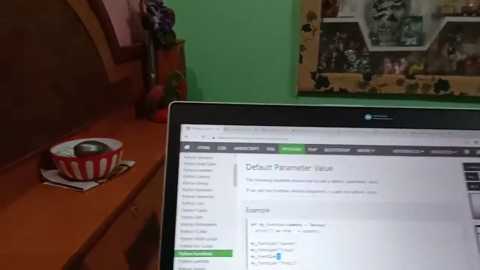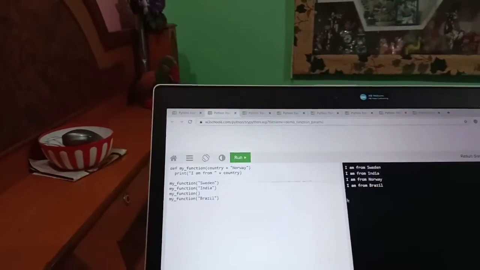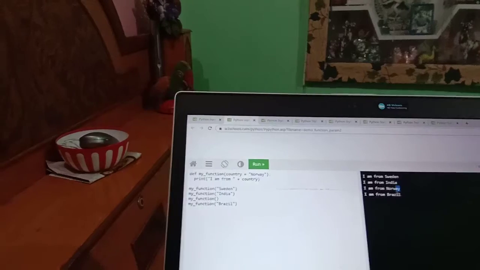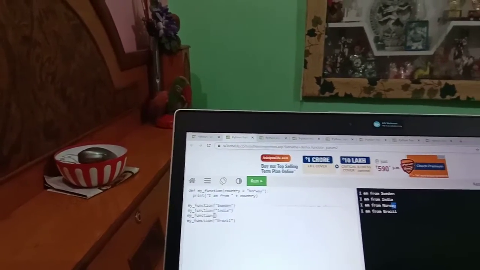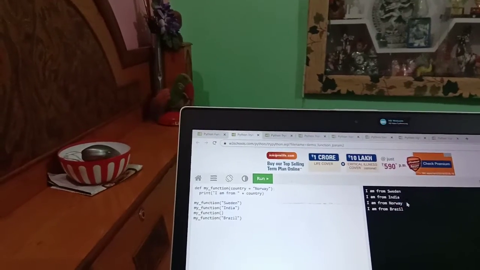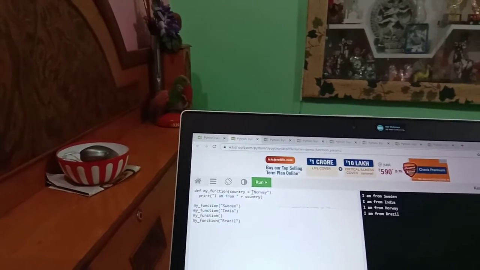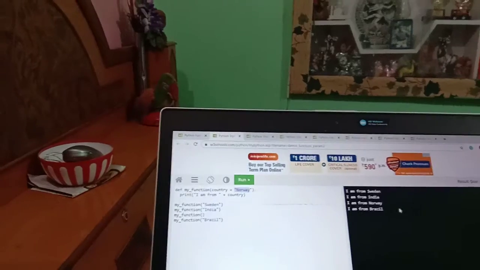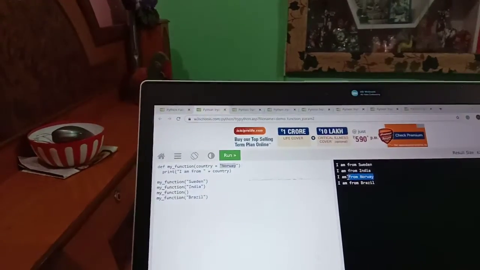So let me run this program, and you can see in the third call of my function where you are not passing any parameters inside the function, you are getting its default value, and the default value is country equals Norway. So that's why you are getting here I am from Norway. Okay.